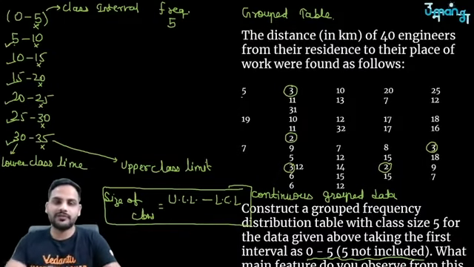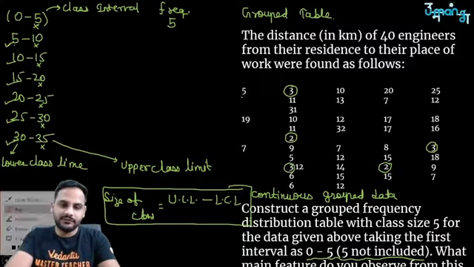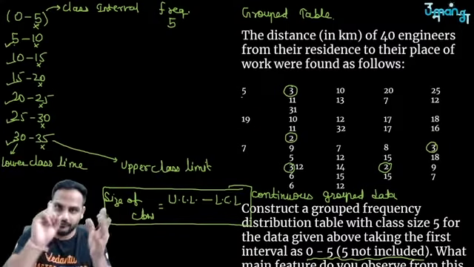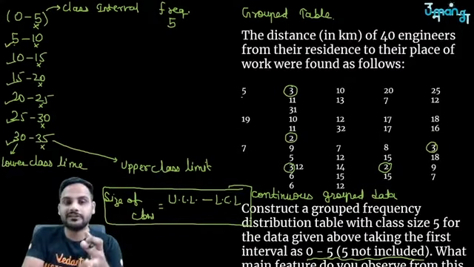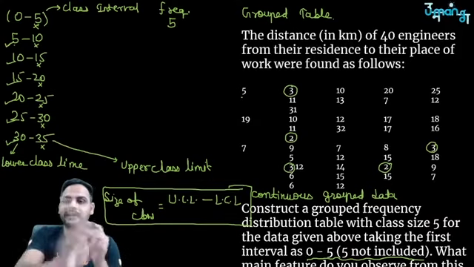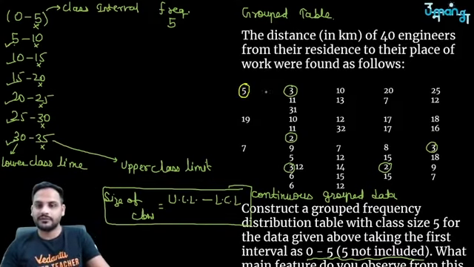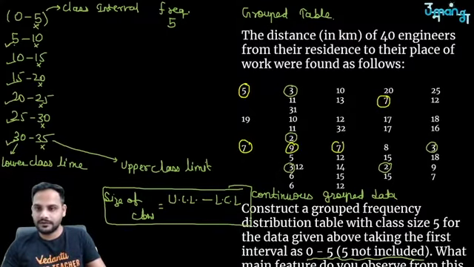When I talk about 5 to 10, I will include 5 and values more than 5 but less than 10. 10 I will not include over here. So 10 I will not include in the second group. Okay, then 7, 7, 9, 7, 8, 5 will be included, 9, 7, 6, 6.